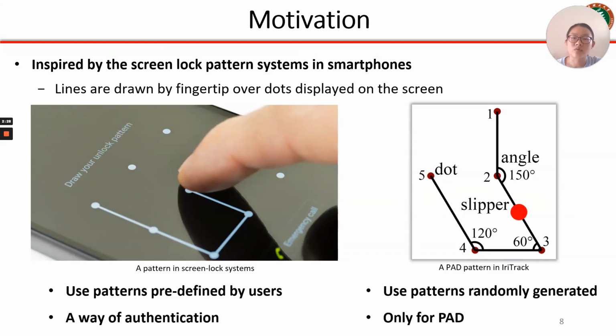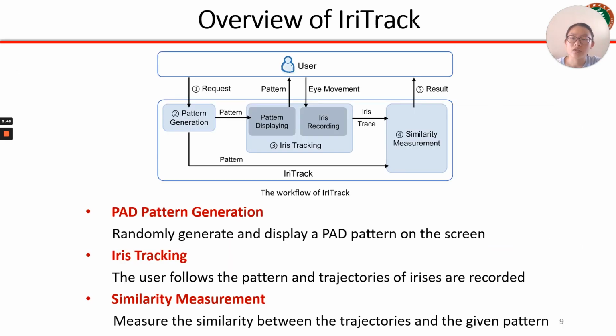The idea is inspired by the screen lock pattern systems, where lines are drawn by fingertip over dots and then compared with the pattern predefined. In IriTrack, a user is required to move eyes along a pattern, where the iris trajectories recorded are compared with the pattern to draw a conclusion. The workflow is described as follows. First, the system randomly generates and displays a pattern on the screen. So the user is required to follow the pattern with eyes, and the trajectories of irises can be recorded by a camera. Finally, the collected trajectories and the given pattern are fed to the similarity measurement module to draw a conclusion.